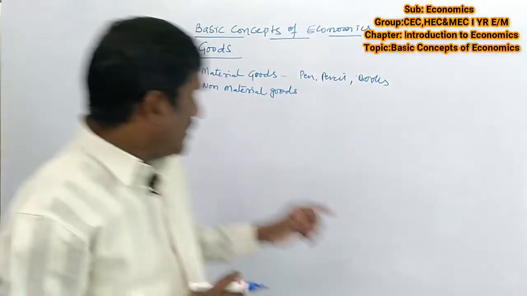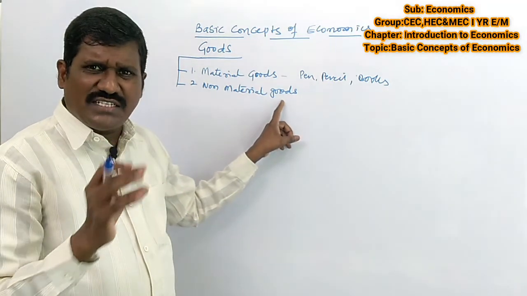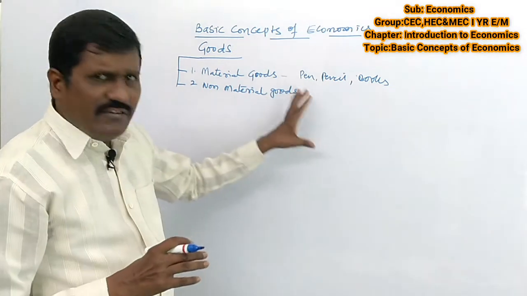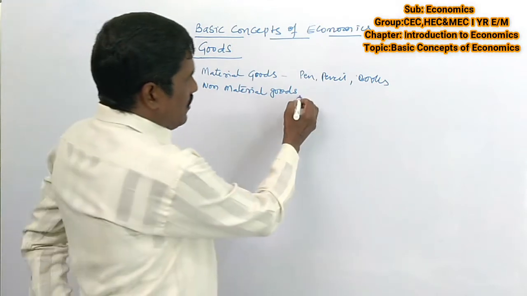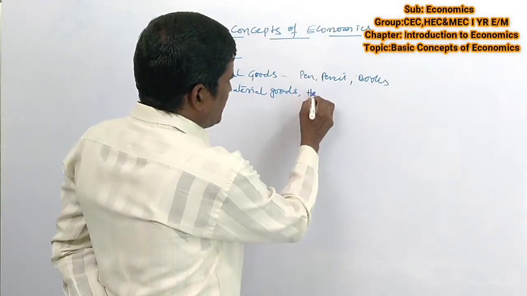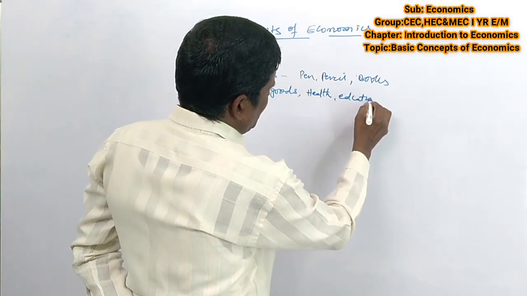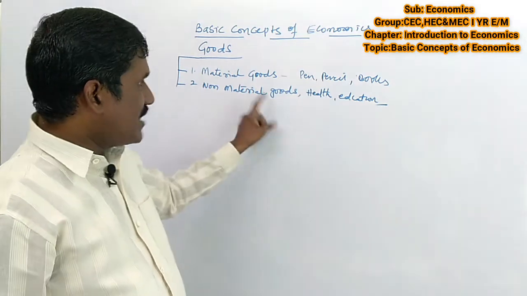So these goods are not physical; they are psychological, invisible. Such are called non-material goods. For example, health and education. These are the examples of non-material goods.